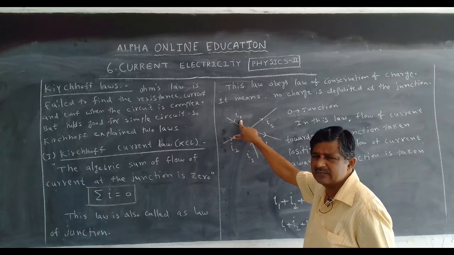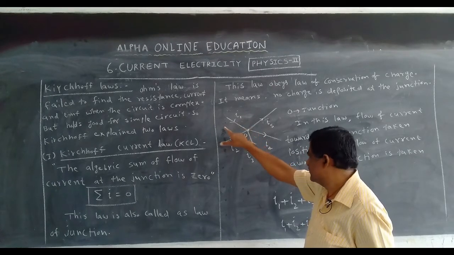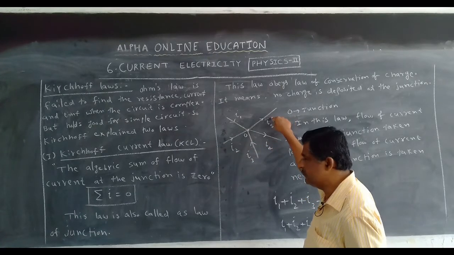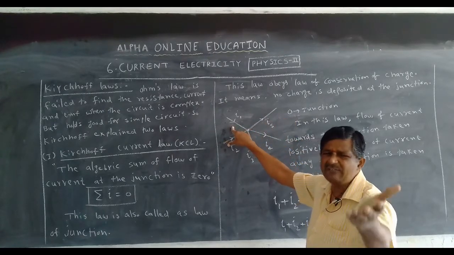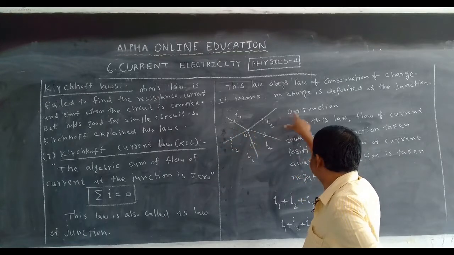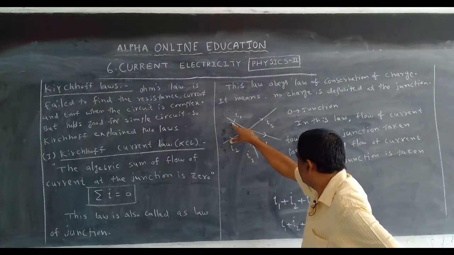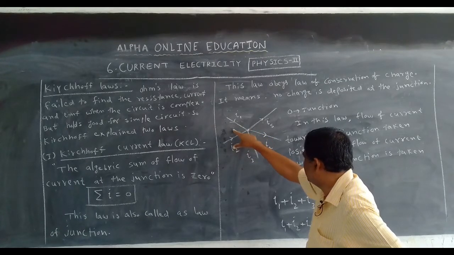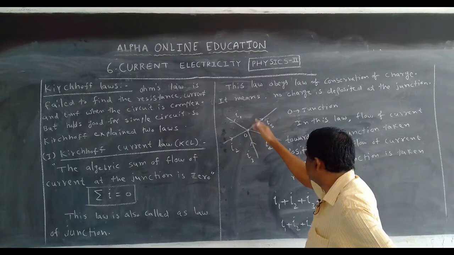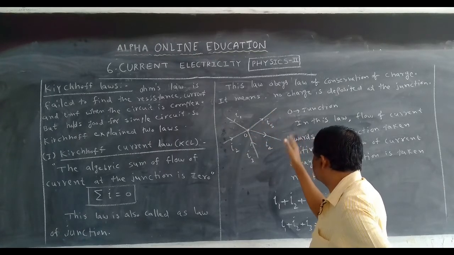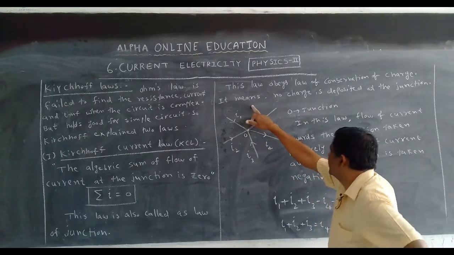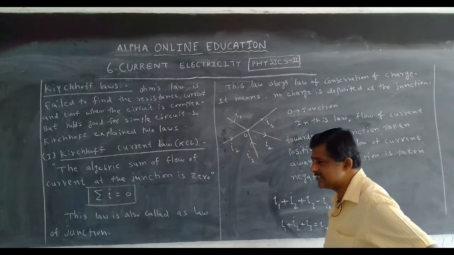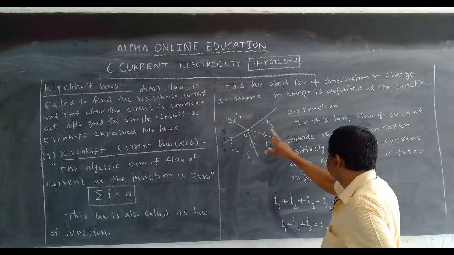I1 current, first segment, second segment, third segment, fourth segment, fifth segment. Current means flow of charge. This is the junction, O. Whatever charges reach this point, the same charges move away from the junction. That's why no charge is deposited at the junction.